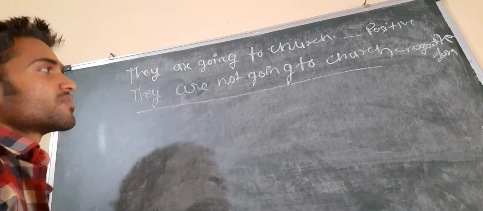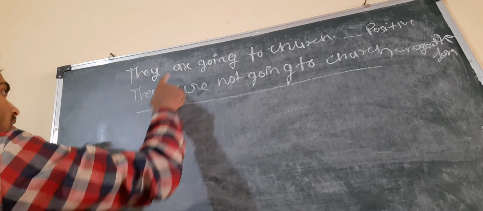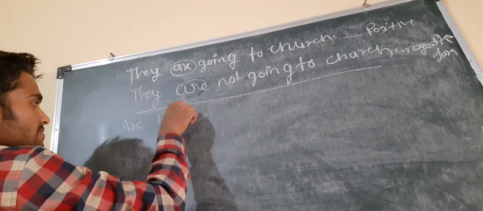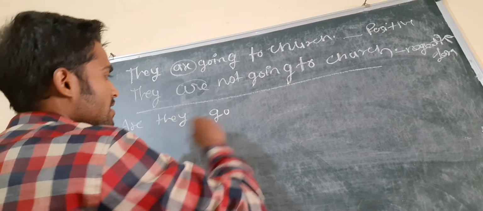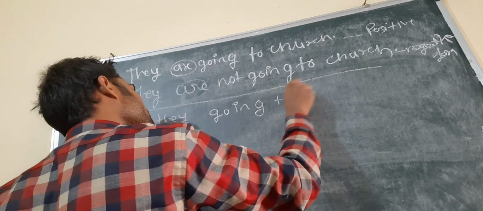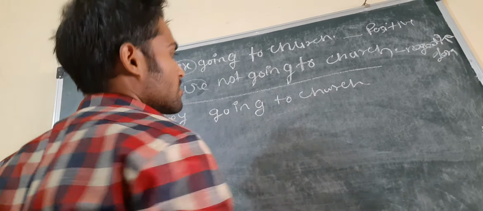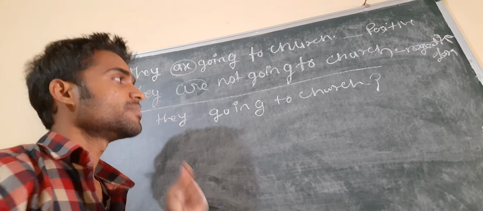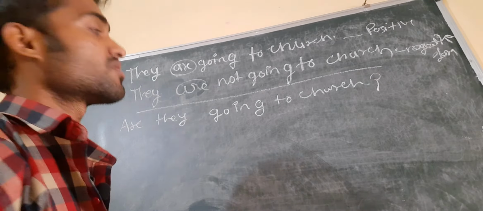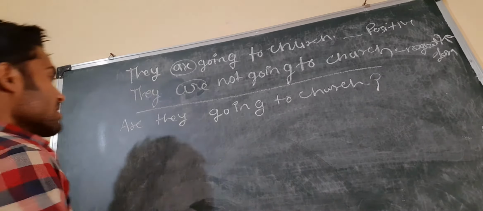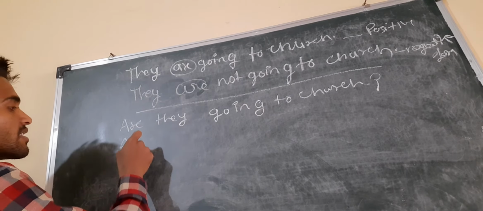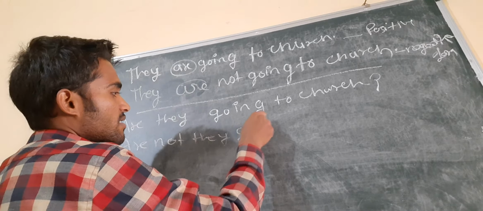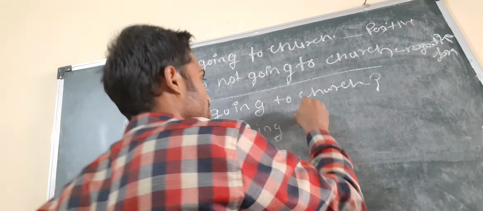And now we look at the interrogative form. For interrogative, we write are first. So: are they going to church? So this is an interrogative. Here you can write the symbol of interrogative, so it will be more visible and easier to understand. And now for interrogative negative, we write not here, and that will be your interrogative negative: are they not going to church?